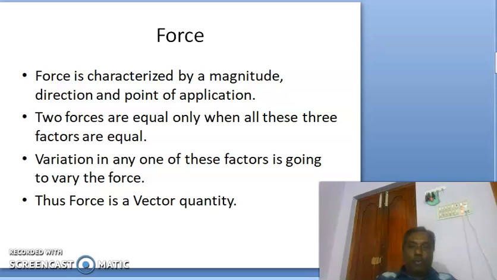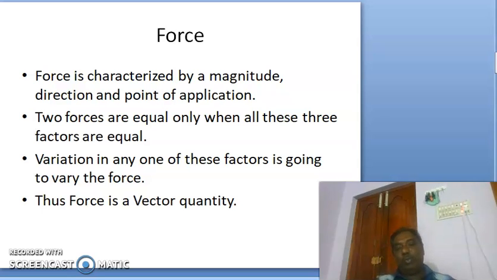And again, when a force with magnitude and point of application are same and direction is different, again those two forces cannot be termed equal. Obviously, a force with a different magnitude but with same direction and point of application can also not be considered same.